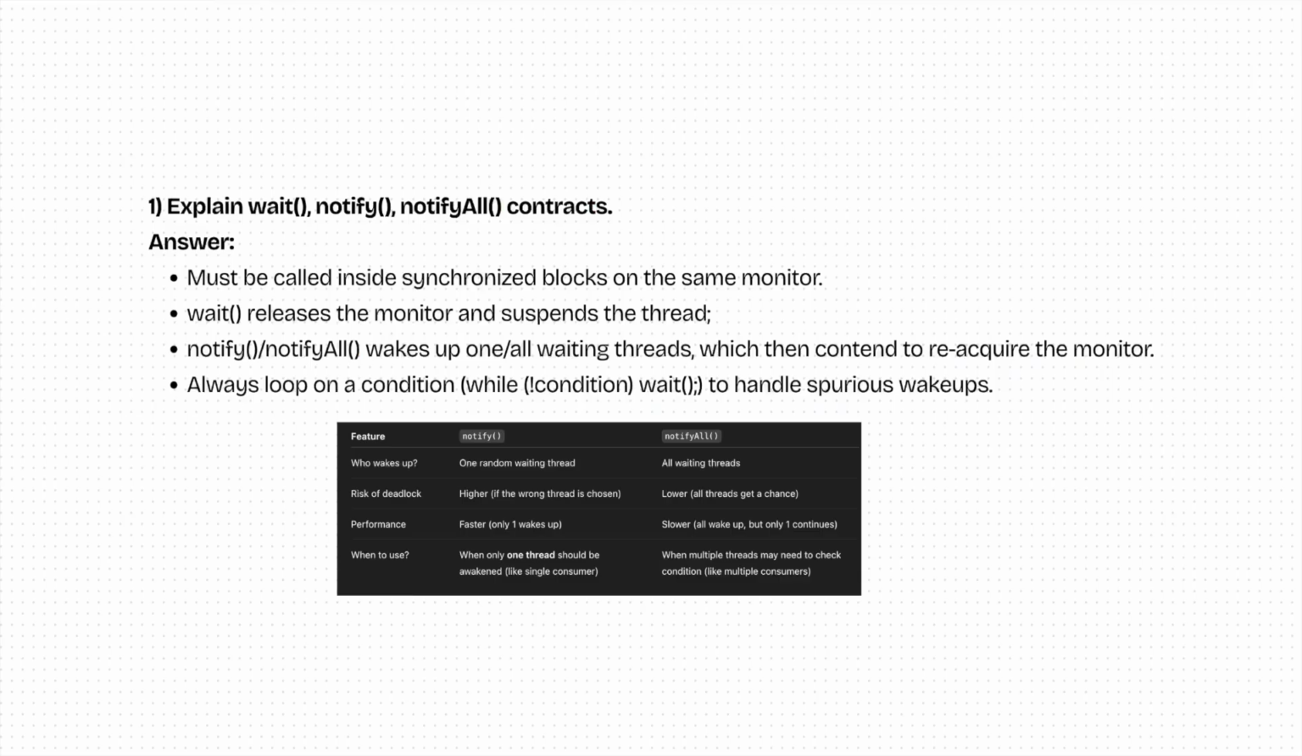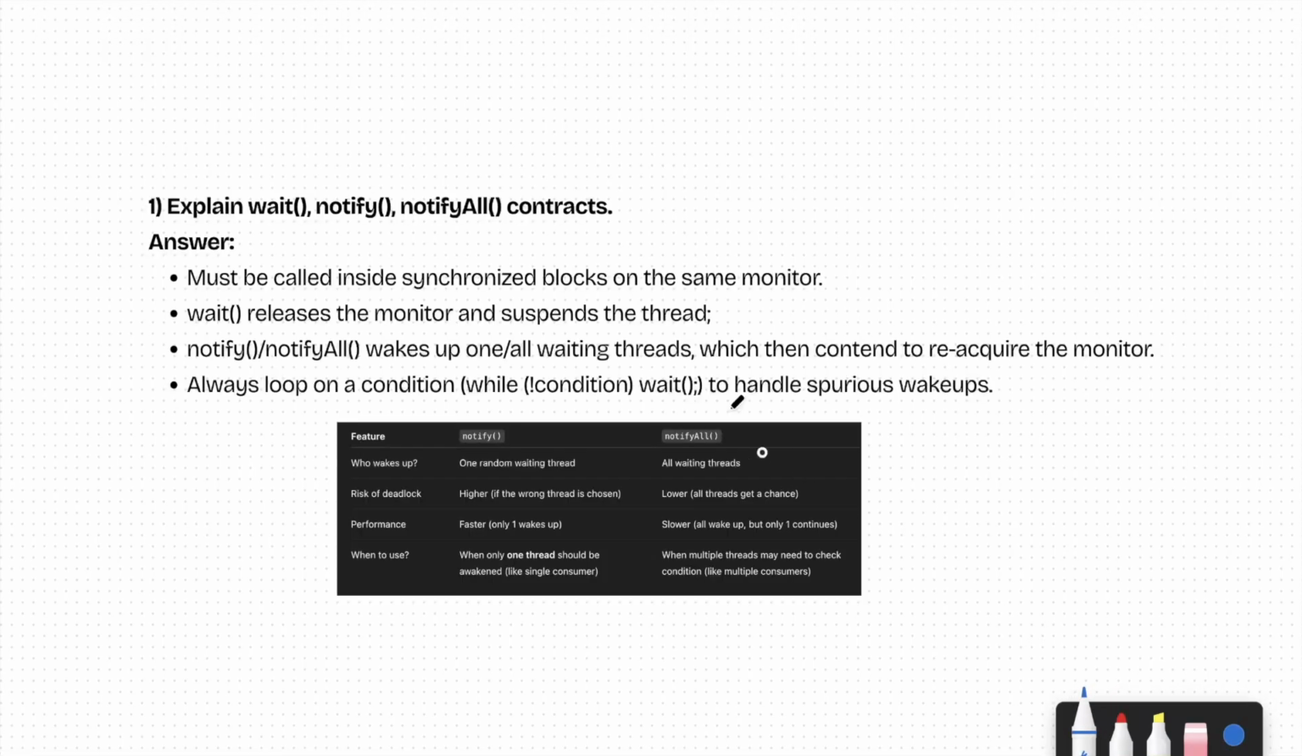So here on the screen you have your first question. The interviewer will ask you to explain wait, notify and notify all. These are the three functions which are there in Java. But before going to the answers, let me explain what these functions actually mean and why they are important. Alright, cool. So let's come back to a new page and let me take a marker.